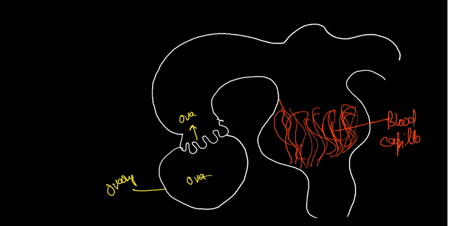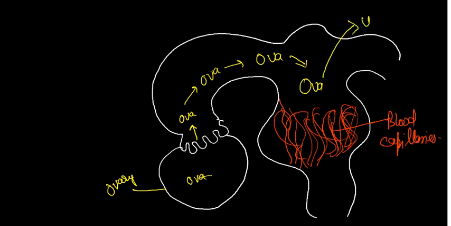While the ova is entering here, if fertilization does not take place, then this ova is called an unfertilized ova. Due to the pressure of this ova, the blood capillaries are ruptured here, and through the vagina,